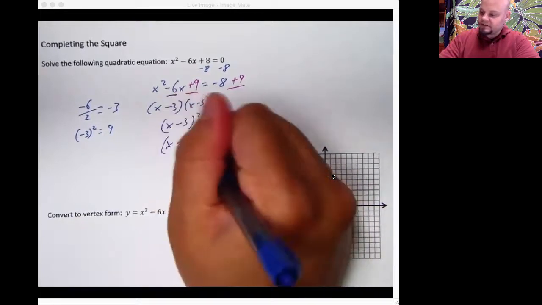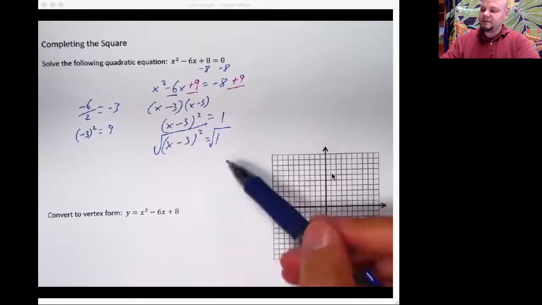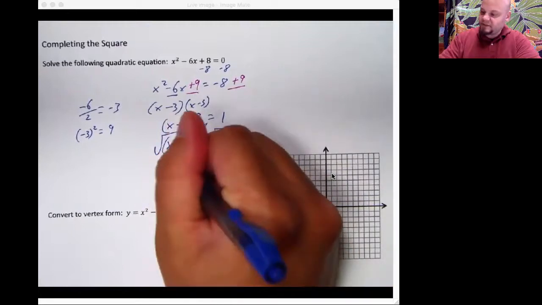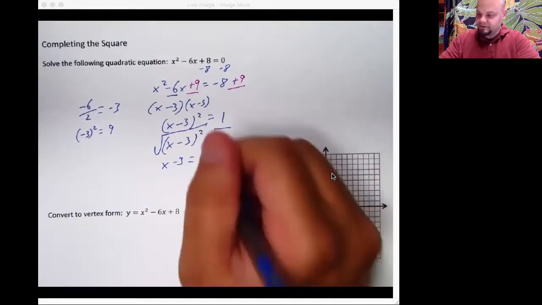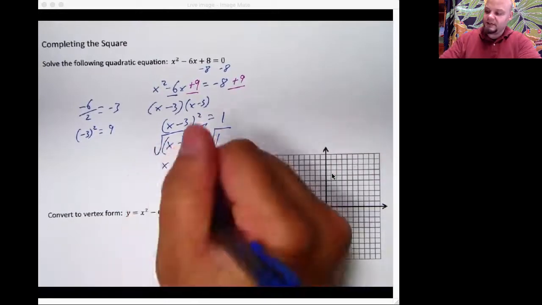X minus 3 squared is equal to 1. I'm going to square root both sides. Mr. Bill, why'd you write that twice? So that you could see my work and didn't get confused. I've got x minus 3 is equal to, this is the part that you're going to mess up. You're like, it's 1. It's plus or minus 1. We just square rooted both sides. Now we're going to add 3.